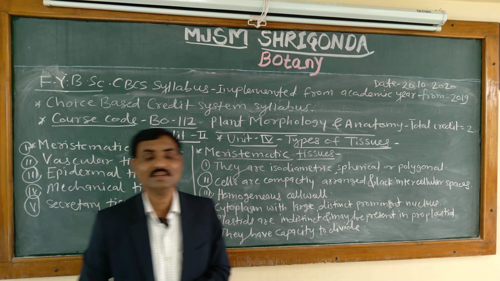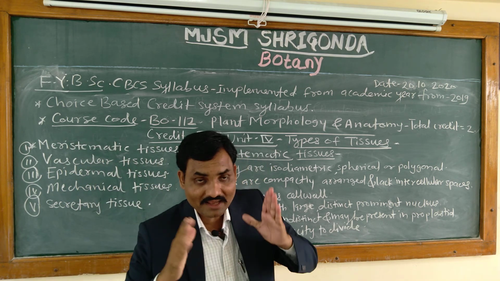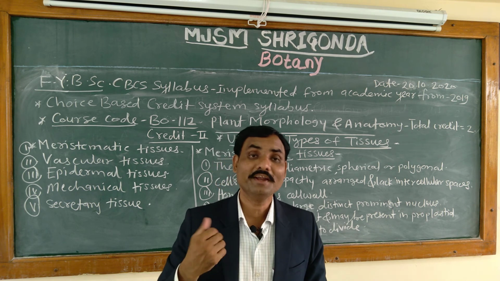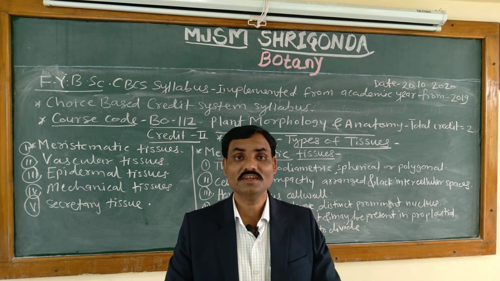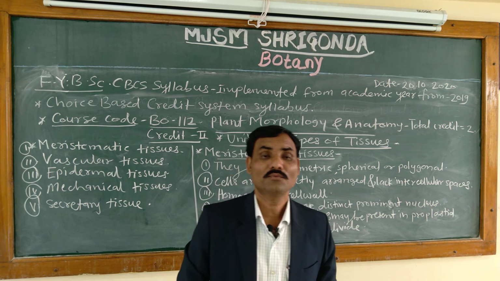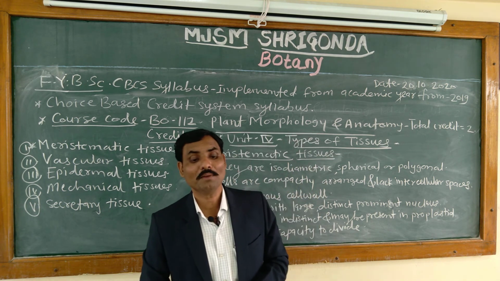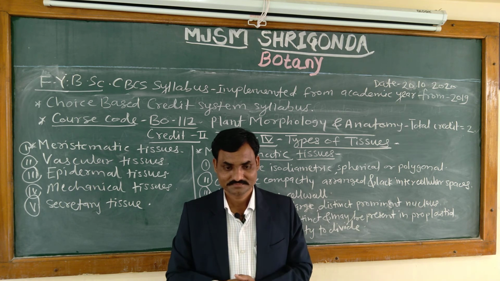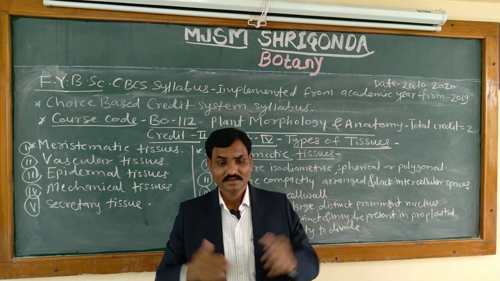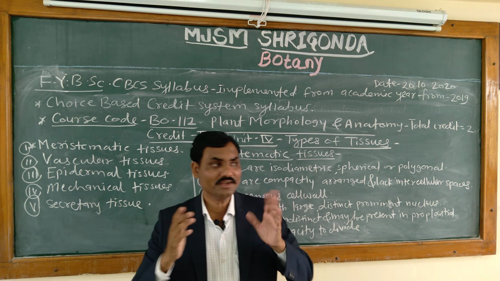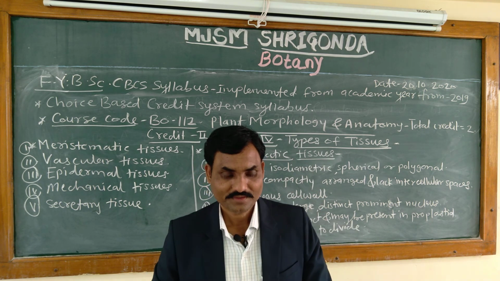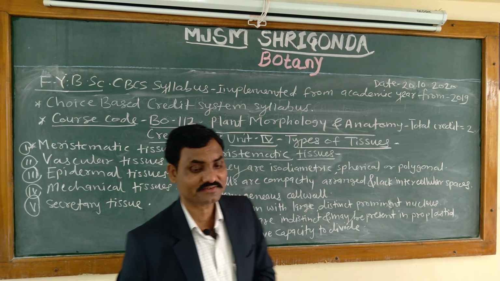What about the plastids? Plastids are indistinct or may be present. They may be indistinct or may be present in the form of protoplastids in meristematic cells. Then what about the next characteristic feature?